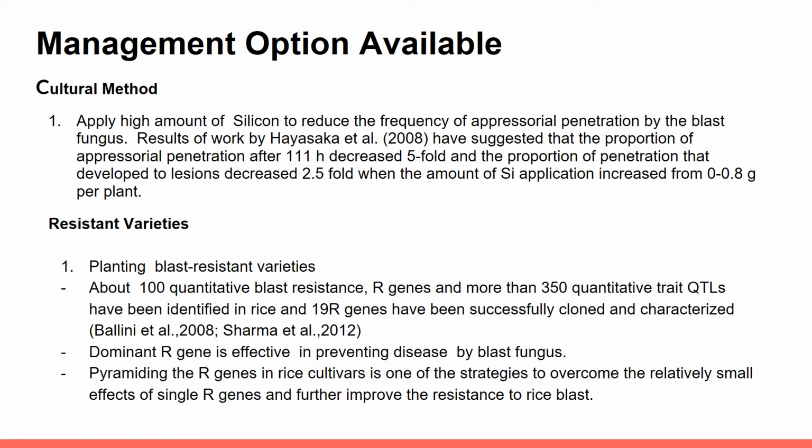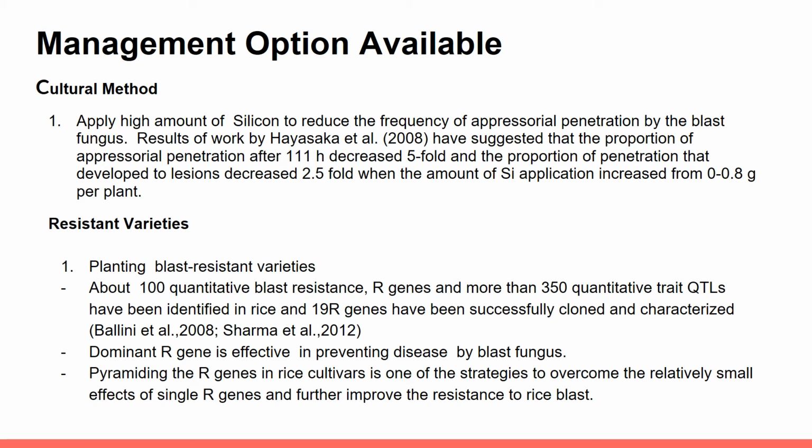For this method, we can apply a high amount of silicon to reduce the frequency of epidermal penetration by the blast fungus. For example, results of work by Hayasaka et al. in 2008 suggested that the proportion of epidermal penetration after 111 hours decreased 5-fold, and the proportion of penetration that developed into lesions decreased 2.5-fold when the amount of silicon application increased from 0 to 0.8 gram per plant. The next management is resistant varieties.